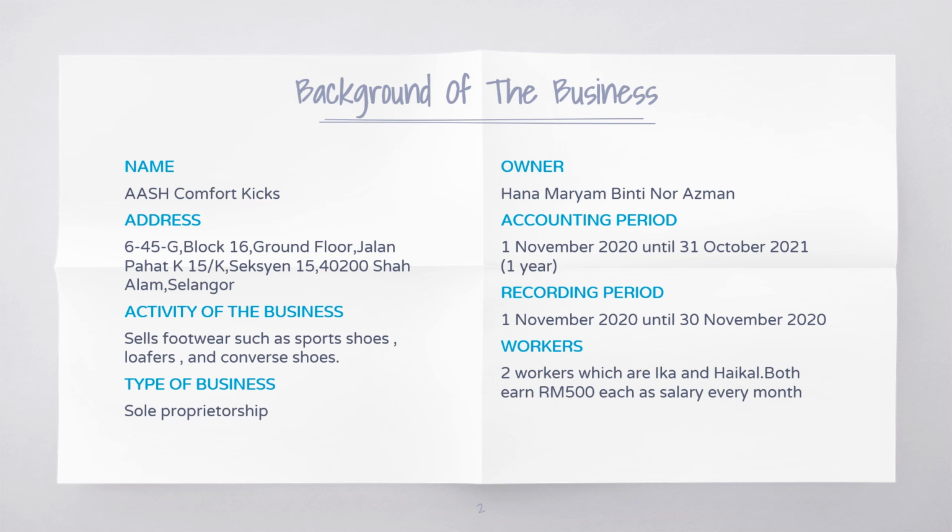The business is a sole proprietorship and the owner of the business is me, Hana, and I have decided to sell footwear such as Converse shoes, sports shoes, and loafers. The accounting period is 1 year, beginning from 1st November 2020 until 31st October 2021. We have two employees, Ika and Haikal, with both of them earning 500 ringgit each as their salary every month.